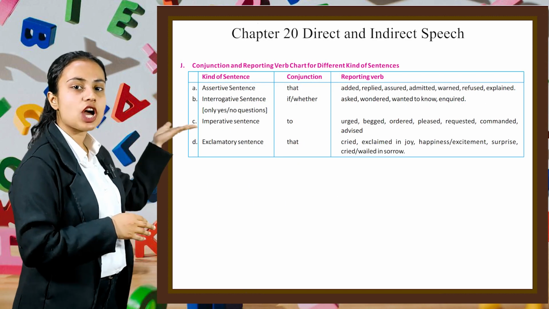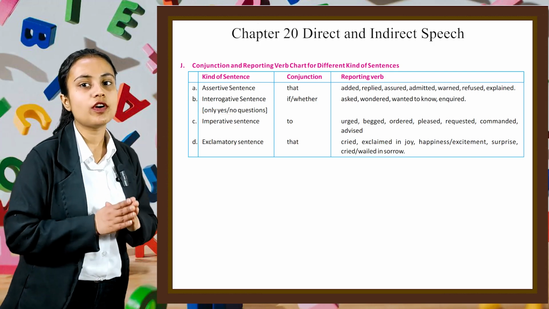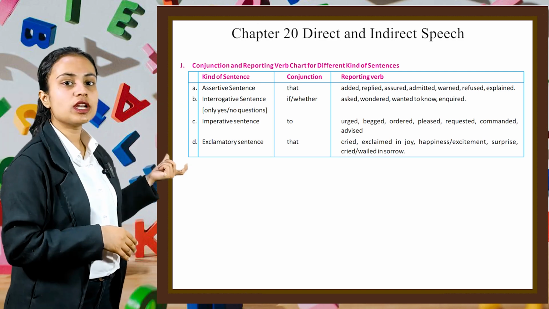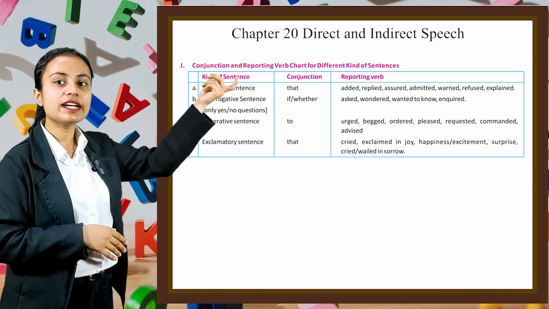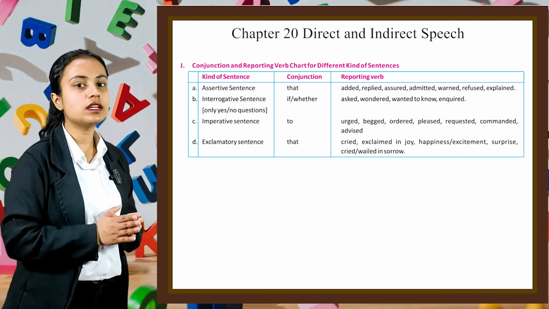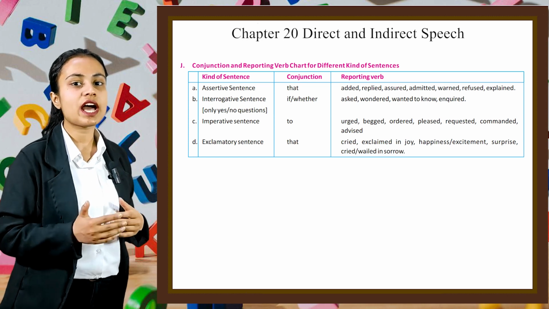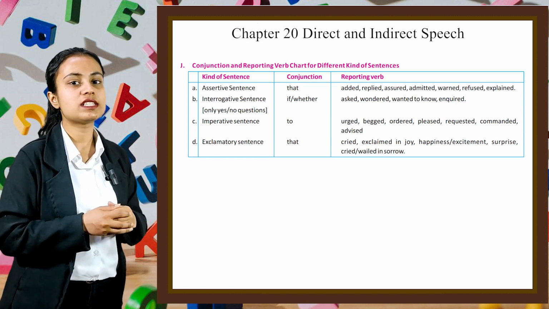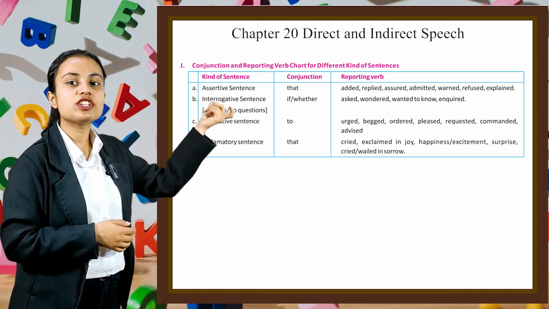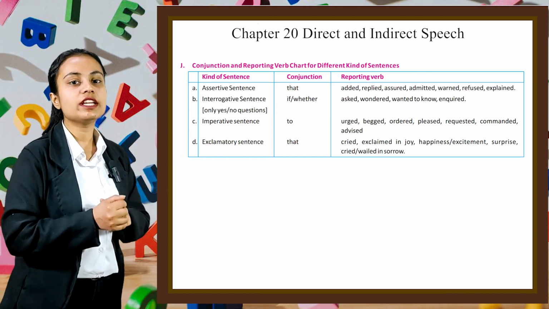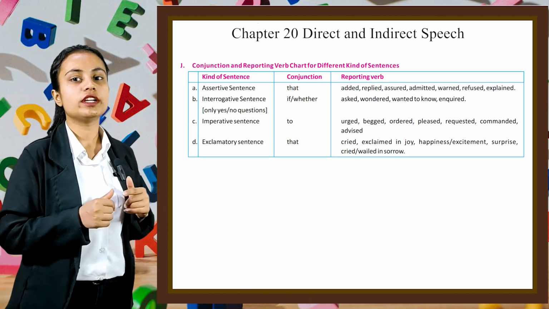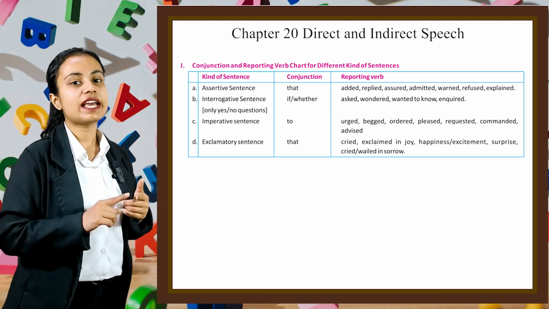Now here a conjunction and reporting verb chart for different kinds of sentences is given. Consider this table. In the first column, kinds of sentences are given. In the second column, the conjunction that is to be used is given. And in the third column, reporting verbs that we can use are given. So let's start them one by one. First, if we have an assertive sentence, then the conjunction used is that, and we can use added, replied, assured, admitted, warned, refused, explained, and so on.